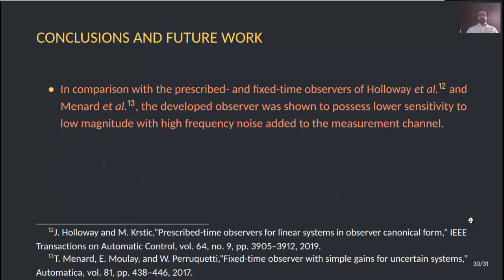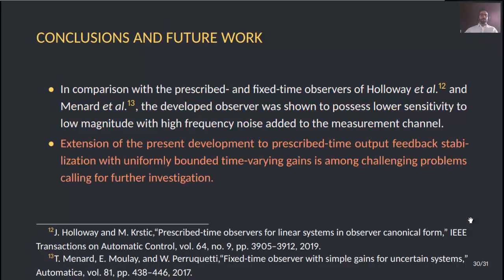In comparison with the prescribed and fixed time observers of Holloway et al. and Menard et al., the developed observer was shown to possess a lower sensitivity to low magnitude, high frequency noise added to the measurement channel. Extension of the present development to prescribed time output feedback stabilization with uniformly bounded time varying gains is among challenging problems calling for further investigation.